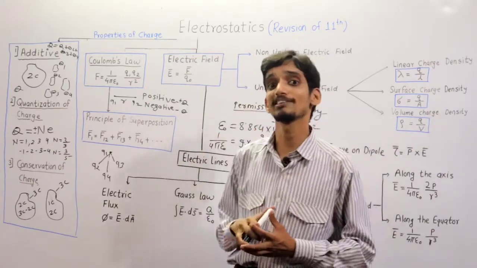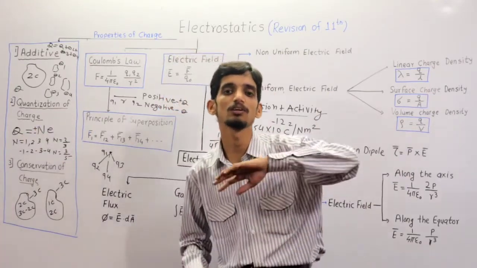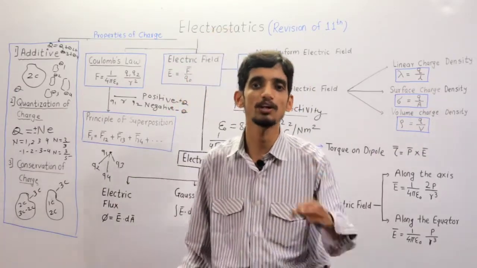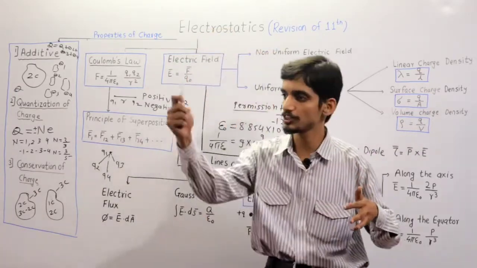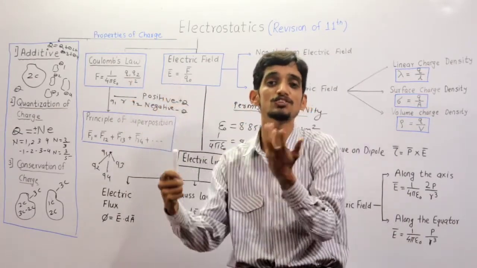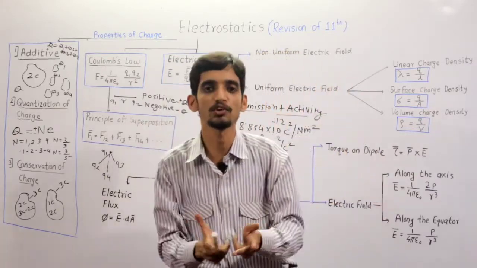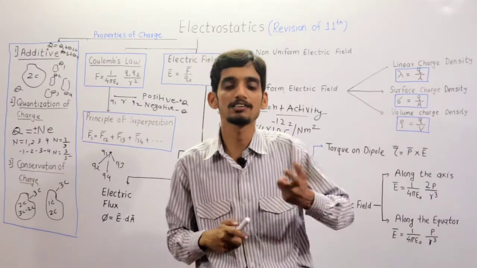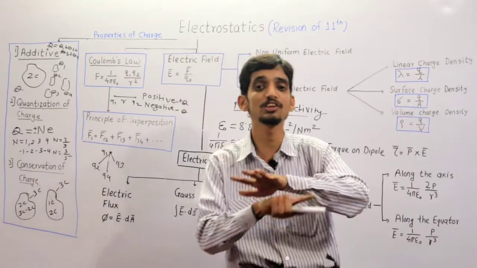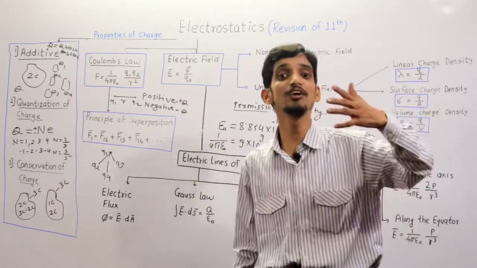Then there was a concept of field. What is meant by field? The space around the charge in which electrical influence is felt is called the field. If there is a charge, then the region around it in which the influence of the charge is felt, what is the boundary, the line of demarcation, that tells us a charge is affected in that particular region? That region is called the field. Clear?